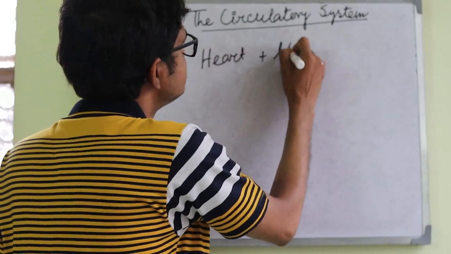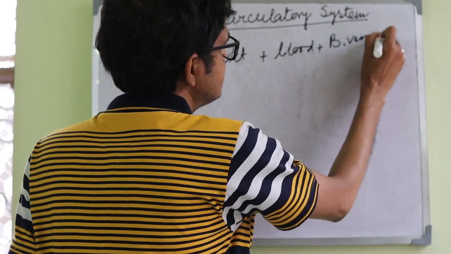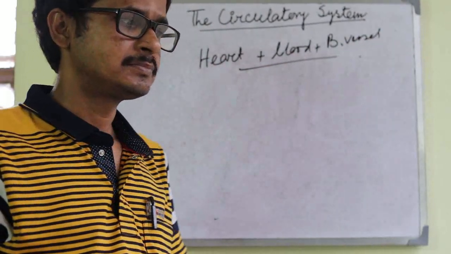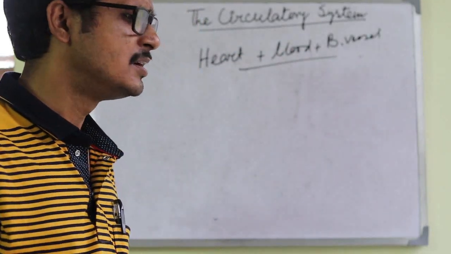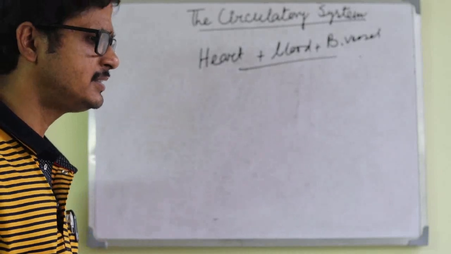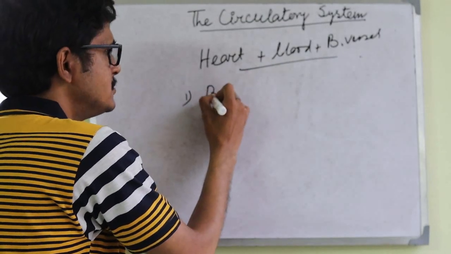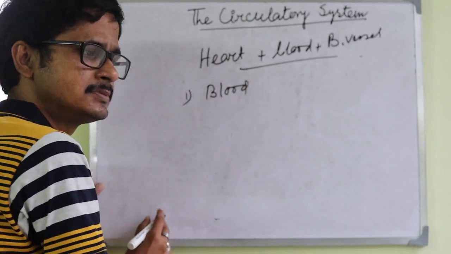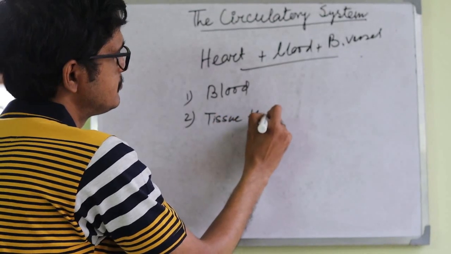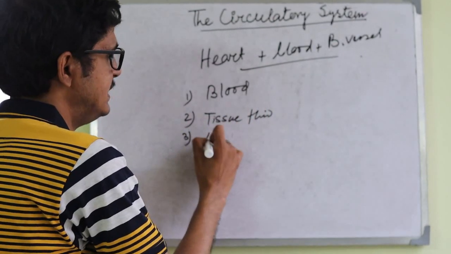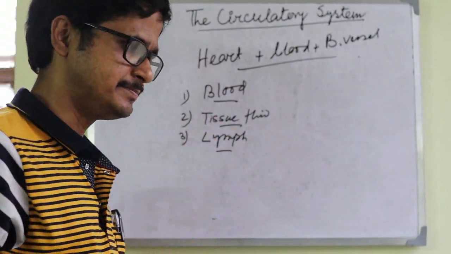blood, and blood vessels. So, the circulatory system comprises the heart, blood, and blood vessels. Now, what are the fluids of the body? There are different types of fluids. Number 1, blood. Number 2, tissue fluid. And number 3, lymph. Blood, tissue fluid, and lymph.